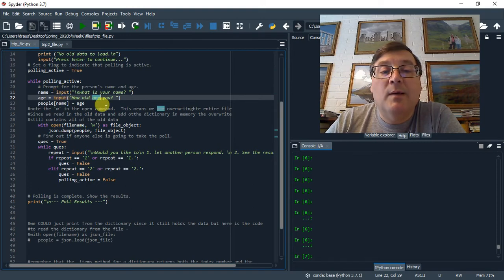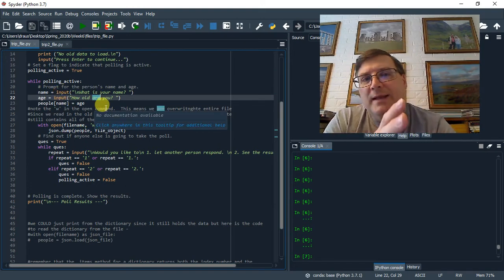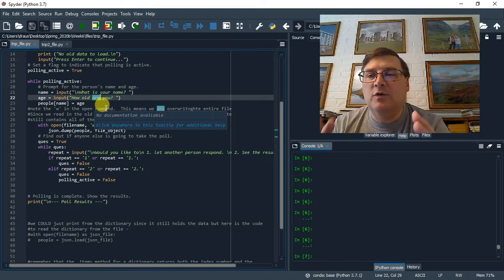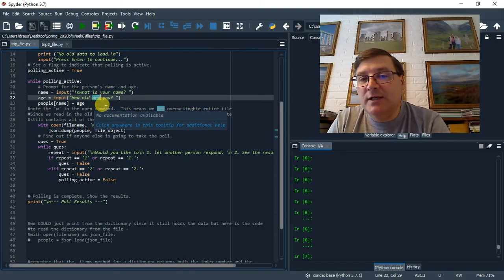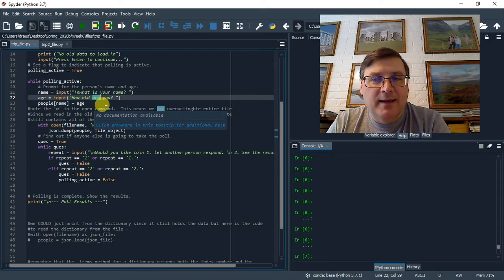And we're using the W because we read the entire text file into the memory of the computer, the RAM, and we hold that in that volatile memory. We add the new age and the new name to that dictionary in memory, and then we write the entire dictionary back to the file. So we aren't leaving the text file intact and just appending the last age and name on.